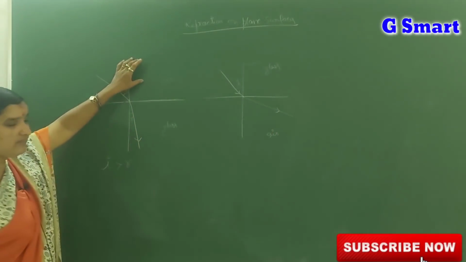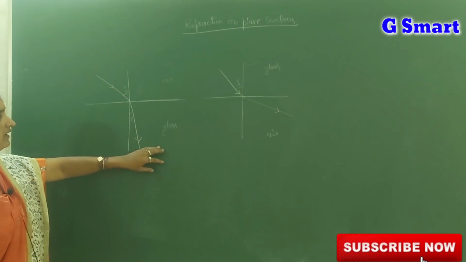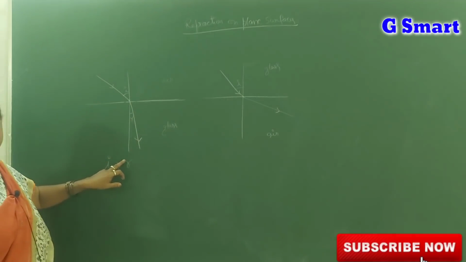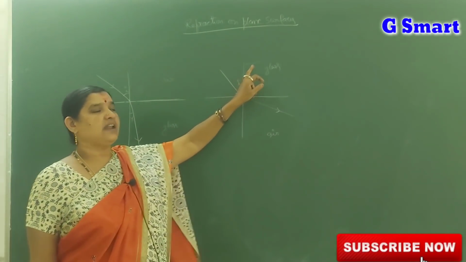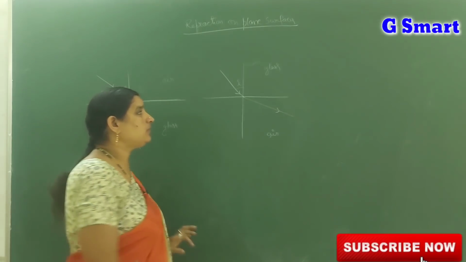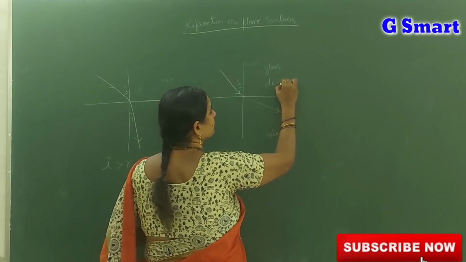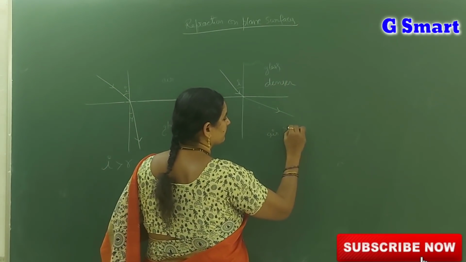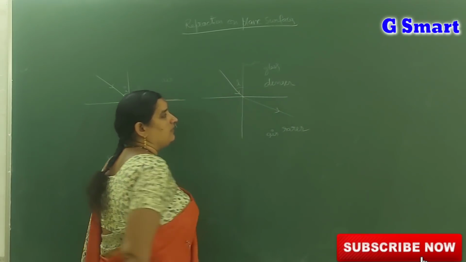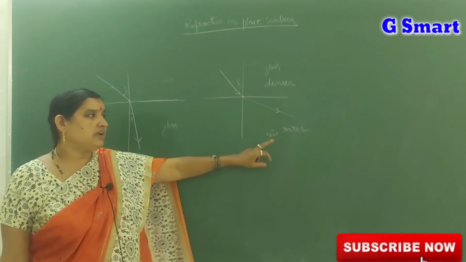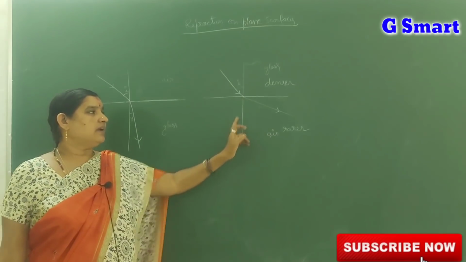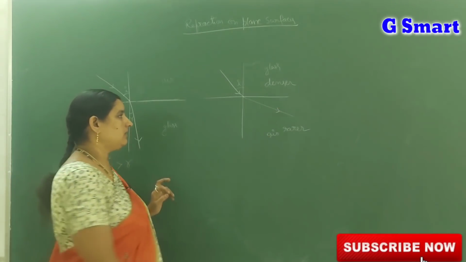When a light ray travels from a rarer medium to a denser medium, the refracted ray bends towards the normal. When a light ray travels from a denser medium to a rarer medium, it bends away from the normal.